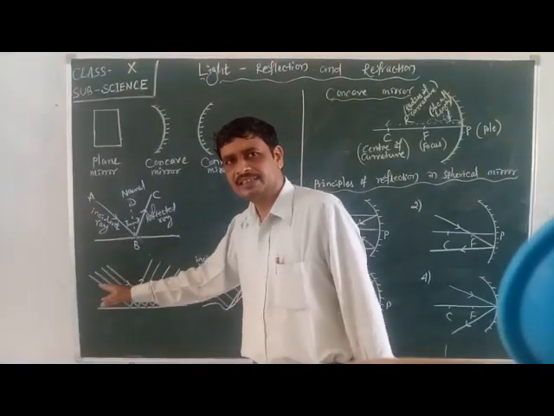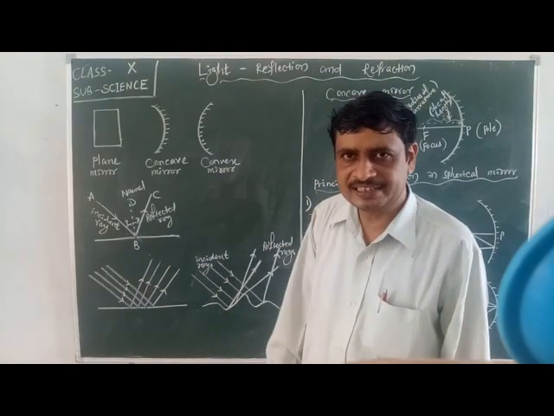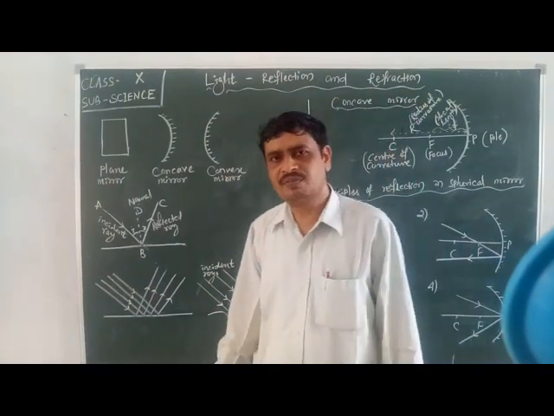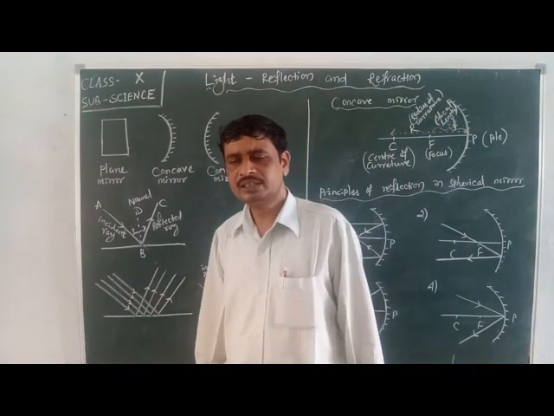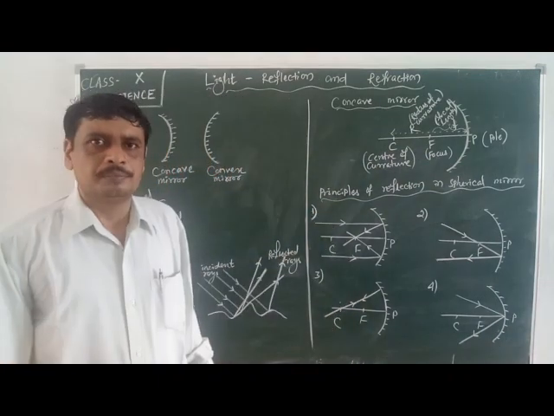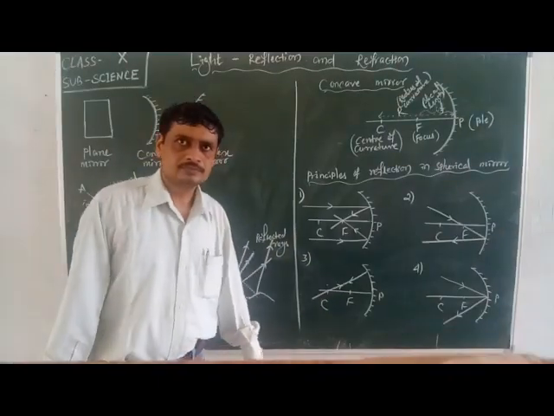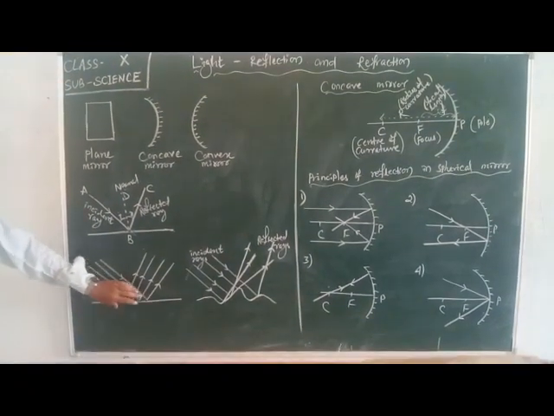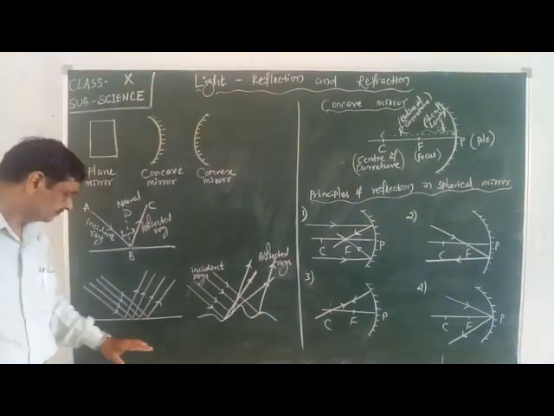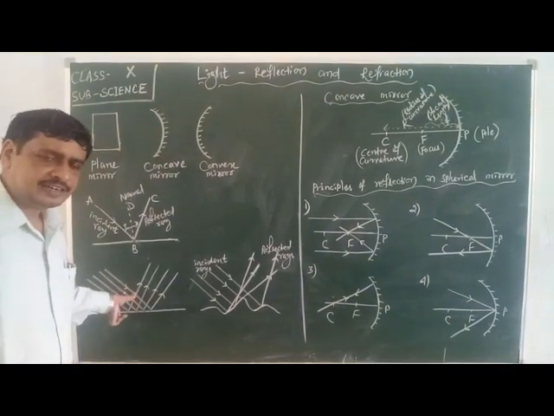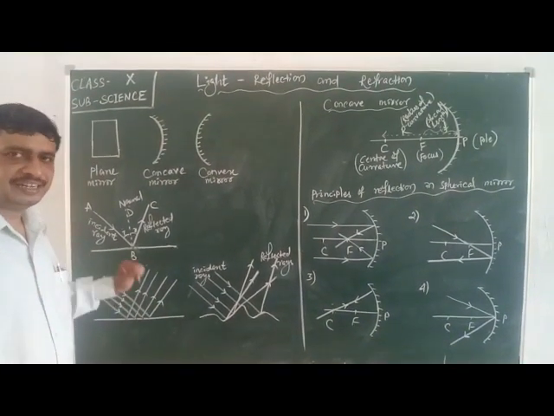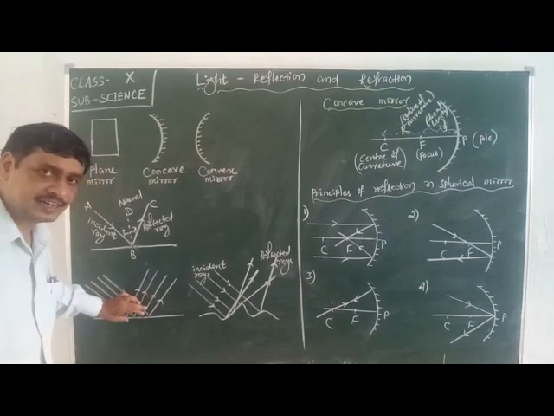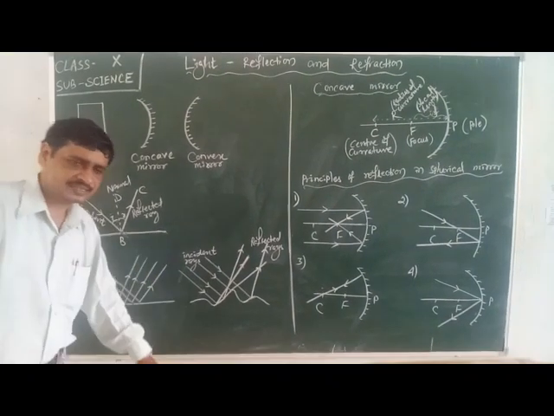Since it is a bundle of light rays, we can say beam of light. Here, the bundle of rays of light are in parallel manner. All the rays are coming in parallel.